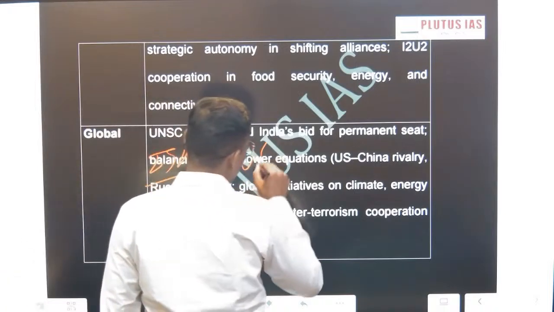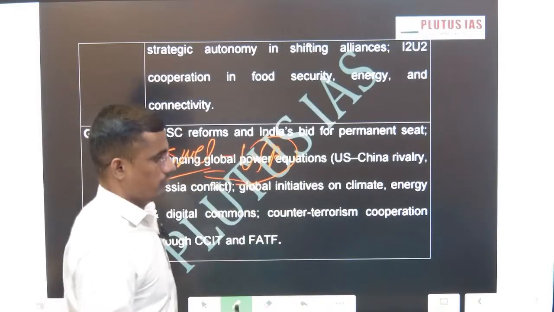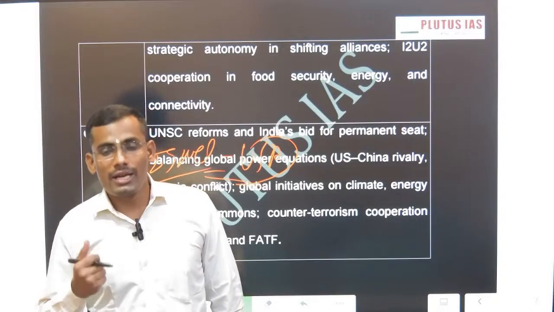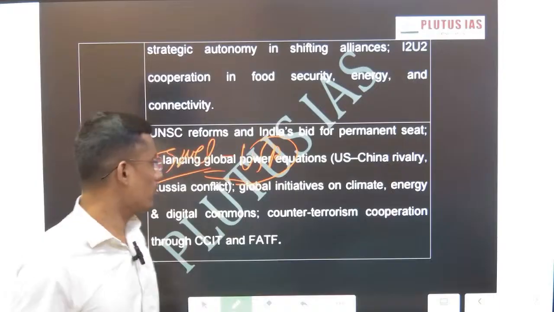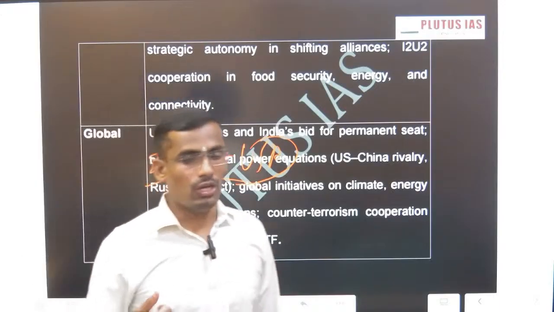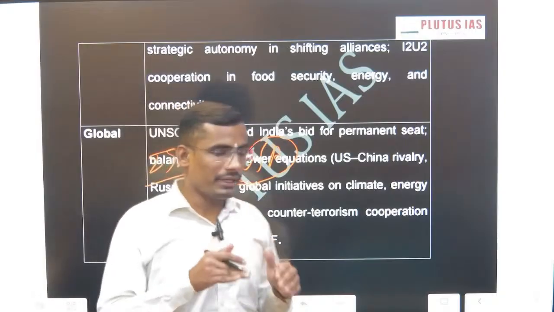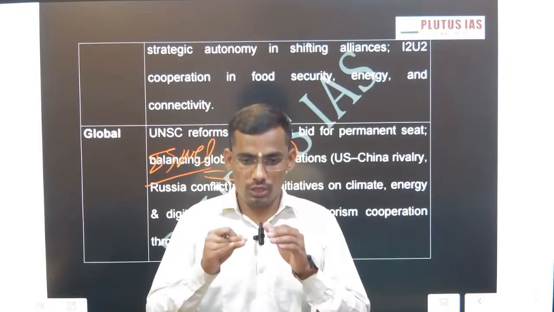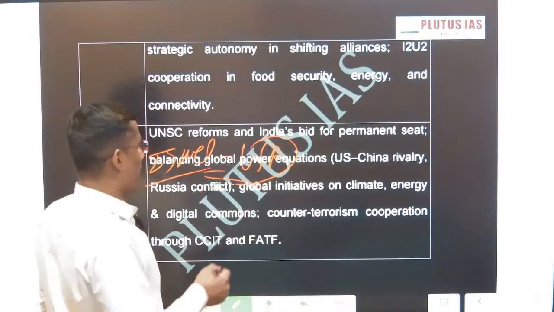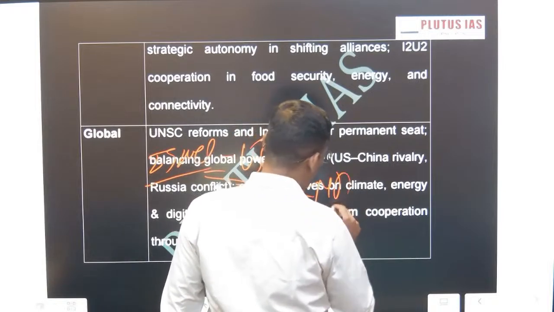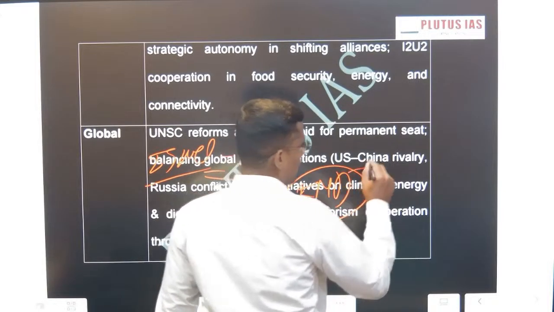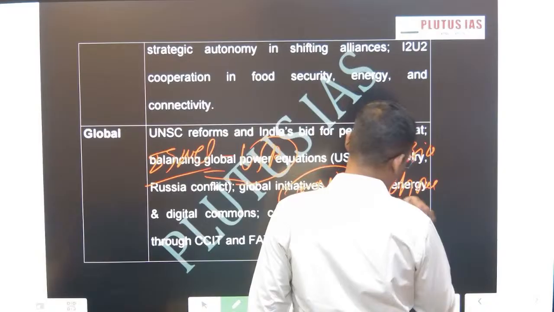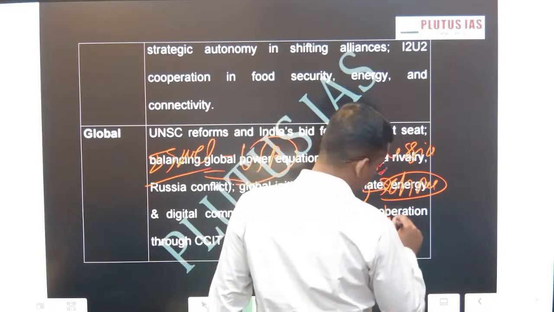Israel is a close ally of the USA. There is one particular term: Israel is called the 51st state of the USA, and it is often said that Israel is a creation of the USA. Many times, the USA has supported Israel; the USA is a perennial supporter of Israel. That is one issue. But India, on the other hand, has very good ties with Russia also, China also, and even Saudi Arabia also.